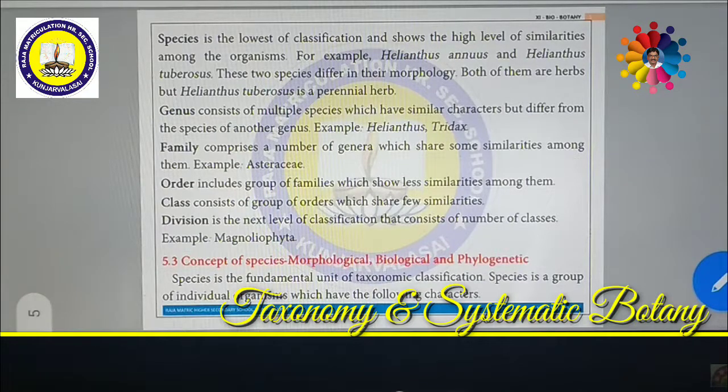Next, we are going to see about the concept of species. So, what are the various types of concept?